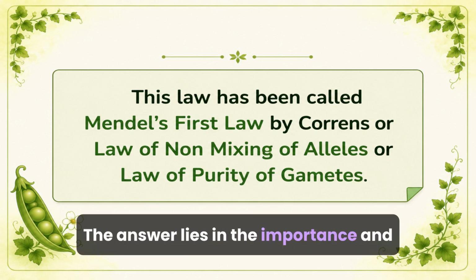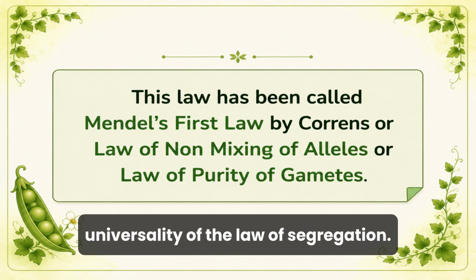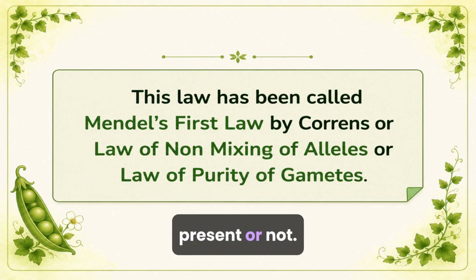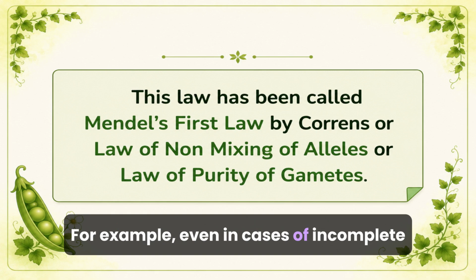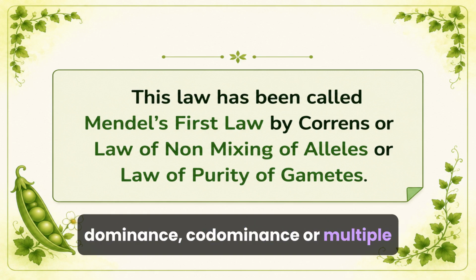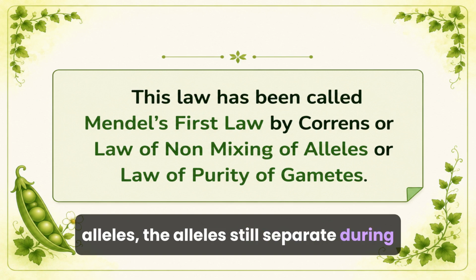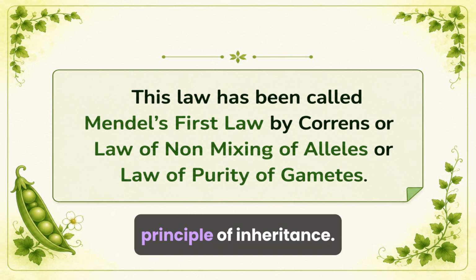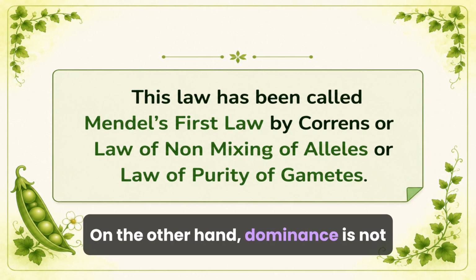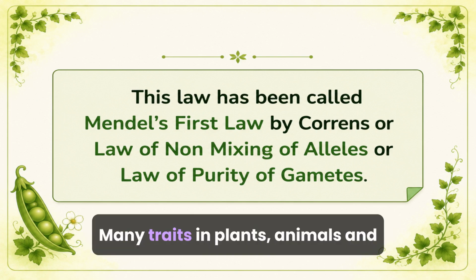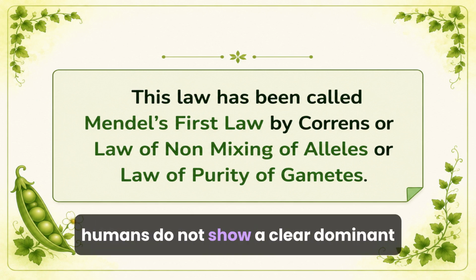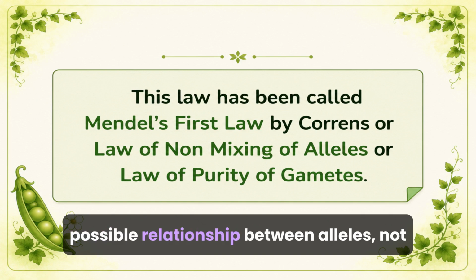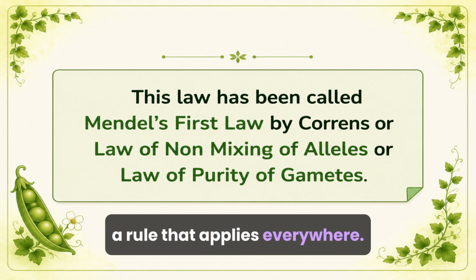The answer lies in the importance and universality of the law of segregation. The law of segregation applies to all Mendelian traits, whether dominance is present or not. For example, even in cases of incomplete dominance, codominance, or multiple alleles, the alleles still separate during gamete formation in exactly the same way. This means segregation is a universal principle of inheritance. On the other hand, dominance is not universal. Many traits in plants, animals, and humans do not show a clear dominant recessive relationship. Therefore, dominance is only one possible relationship between alleles, not a rule that applies everywhere.